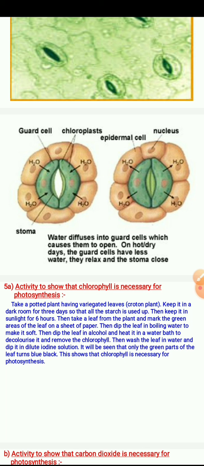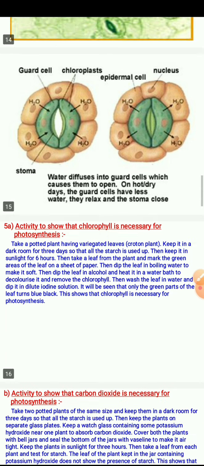Then dip the leaf in boiling water to make it soft. Then dip the leaf in alcohol and heat it in a water bath to decolorize it and remove the chlorophyll. Then wash the leaf in water and dip it in dilute iodine solution. It will be seen that only the green parts of the leaf turn blue black. This shows that chlorophyll is necessary for photosynthesis. It is an activity and it is asked in the board classes also.